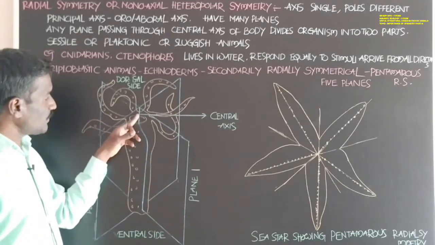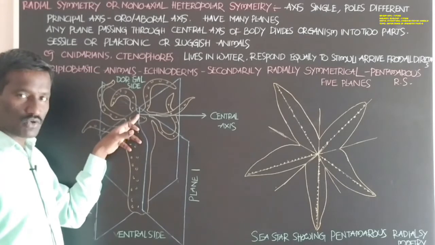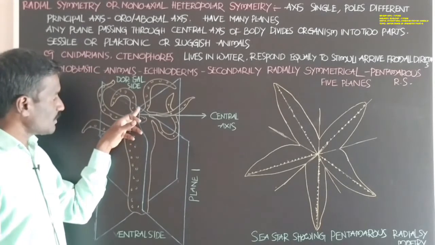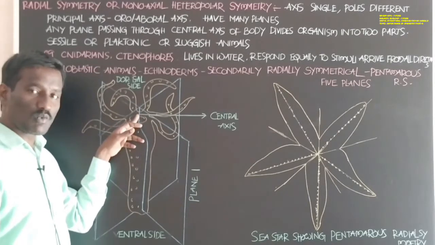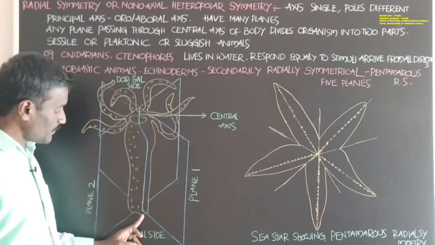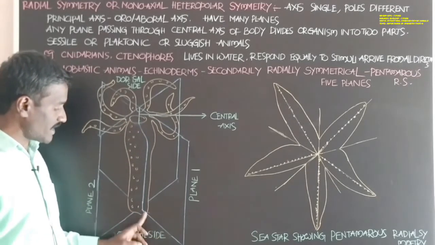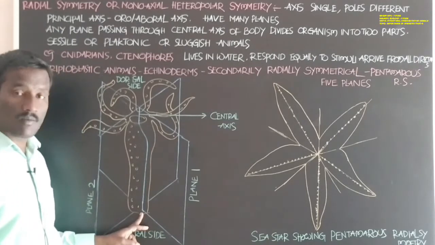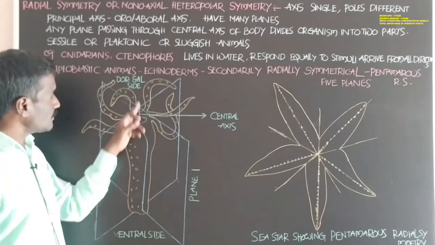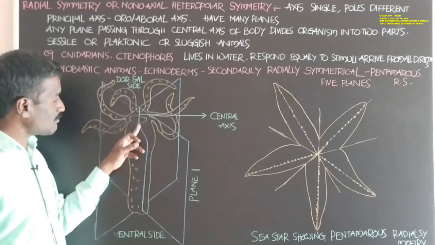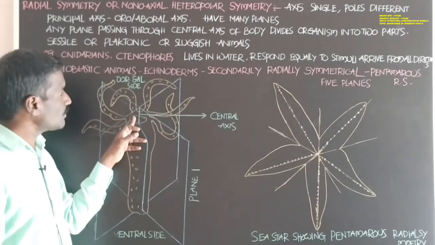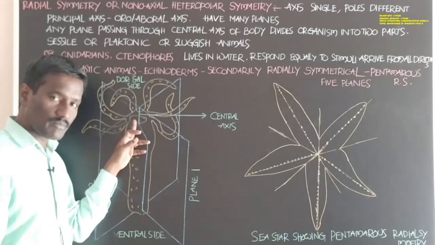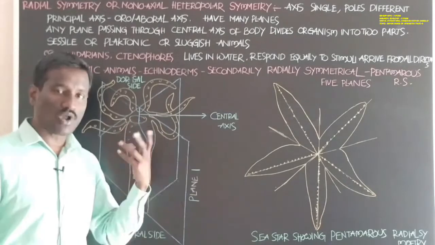Students, if you observe, this side has the mouth, so it is called oral. The ventral side does not have the mouth, so it is called aboral. The dorsal side having the mouth is called oral.